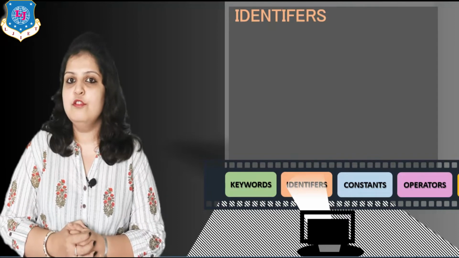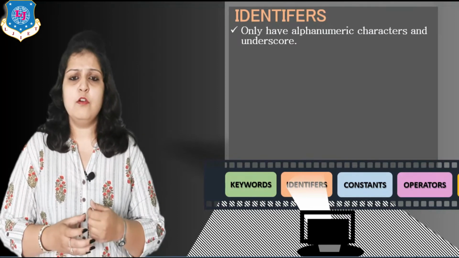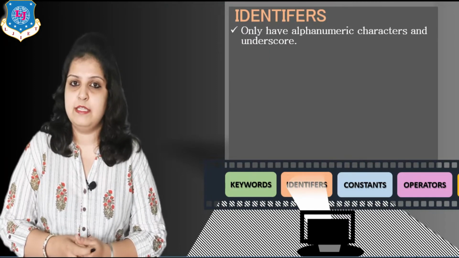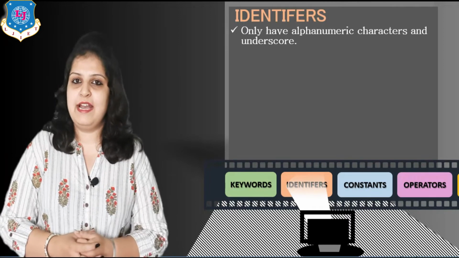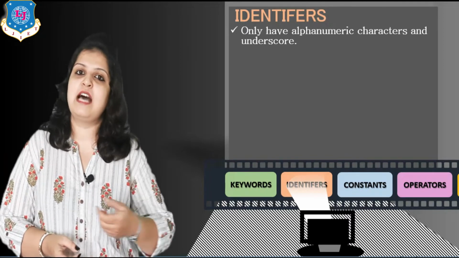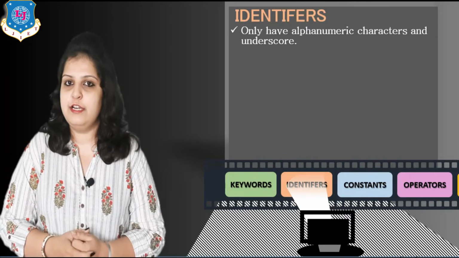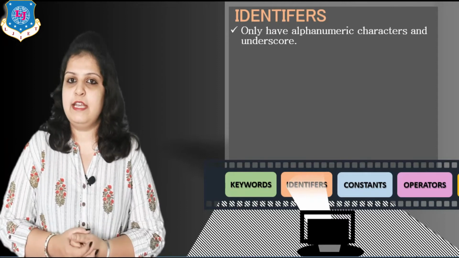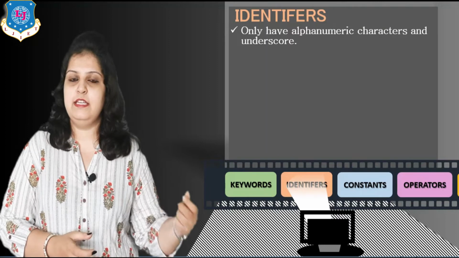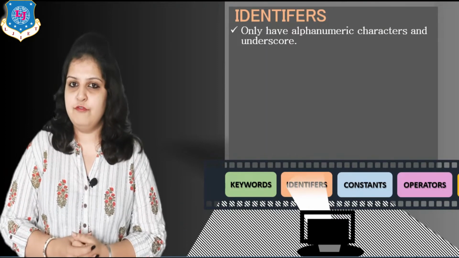So which are the rules we have to follow? Our first rule is to only use alphanumeric characters and underscore. Means when you define one identifier, it is a combination of alphanumeric characters: you can use alphabets, you can use numeric values, and you can also use underscore. Suppose take one example like A1. So we can declare like int A1. So this is our first rule that we have to follow.